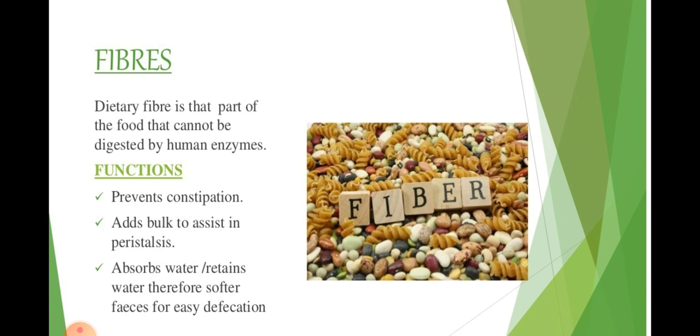Because of that, feces become softer. Fibers absorb water, that's why feces become softer, and it is easy to defecate, thus it is regulating the excretory system. So fibers are a good absorber of water, and when fiber absorbs the water, then feces become soft, and it is easy to excrete, it is easy to defecate.